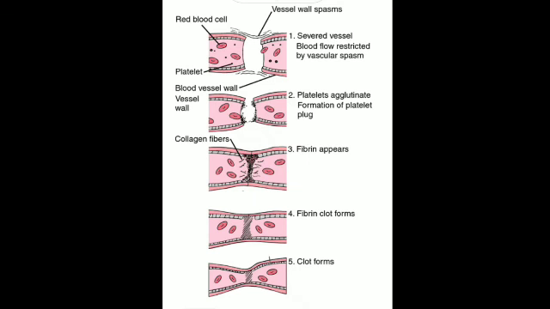The function of thrombin is to convert fibrinogen present in the blood plasma into fibrin. The function of fibrin is to form a net like covering across the damaged blood vessel. You can see how this network has formed, and the RBCs get trapped in the fibrin network, and serum, the blood plasma without fibrinogen, comes out of the wound and the blood clot is formed. So, this is how the process of clotting takes place.